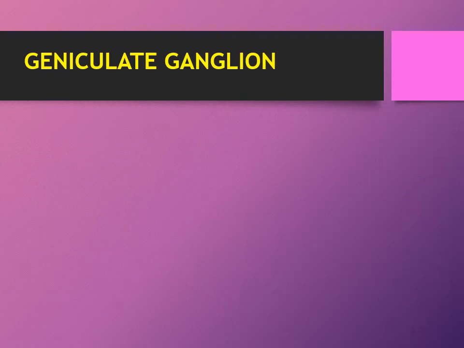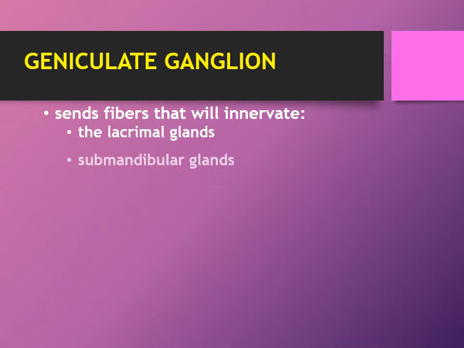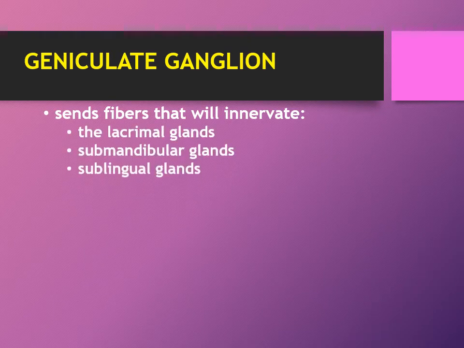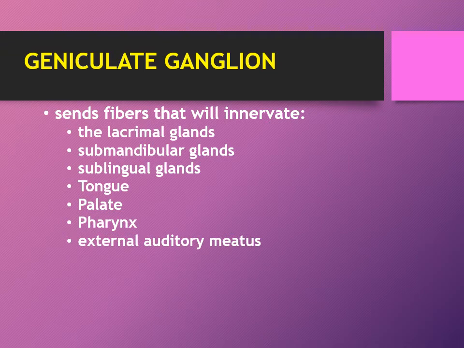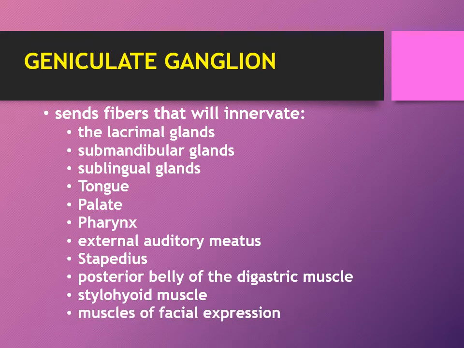So the geniculate ganglion sends fibers that will innervate the following: the lacrimal glands, the submandibular glands, the sublingual glands, the tongue, the palate, the pharynx, the external auditory meatus, the stapedius muscle, the posterior belly of the digastric muscle, the stylohyoid muscle, and of course, the muscles of facial expression.